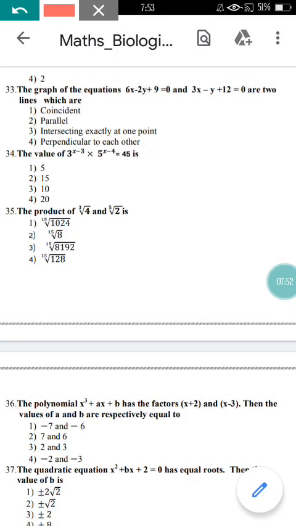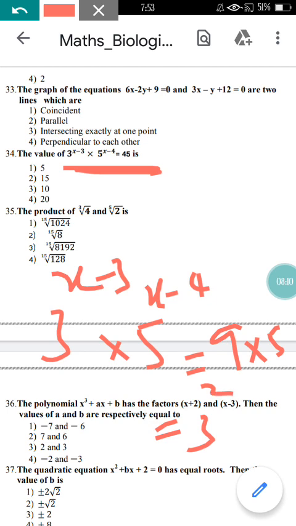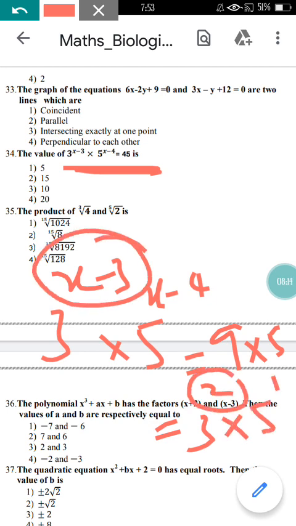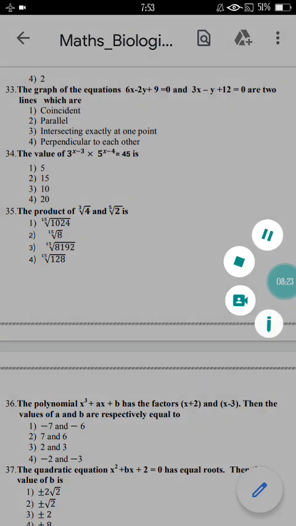Now come to question number 34 here. They are asking for the value of x in this. So, just keep this term as it is and expand 45, as you can write 9 fives, and you can write 9 as 3 square and 5 as 5 raised to 1. Just compare the power of 3 here. X minus 2 is equal to 3 means you are going to find the value of x as 2 plus 3, which is 5. So option 1 here is the correct option.